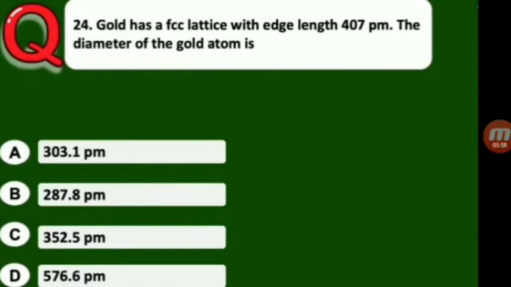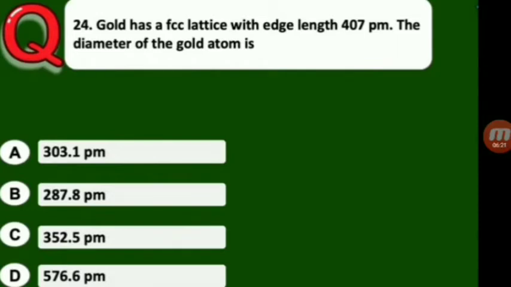Next one. Gold has an FCC lattice with edge length 407 pm. The diameter of the gold atom is? So FCC lattice, edge length is given as 407 pm.